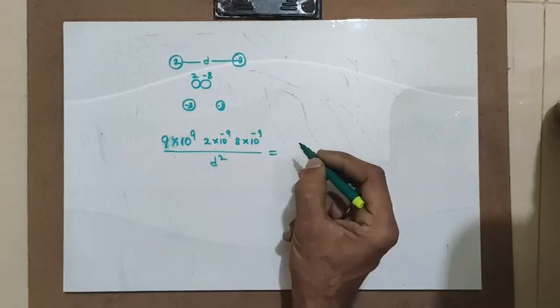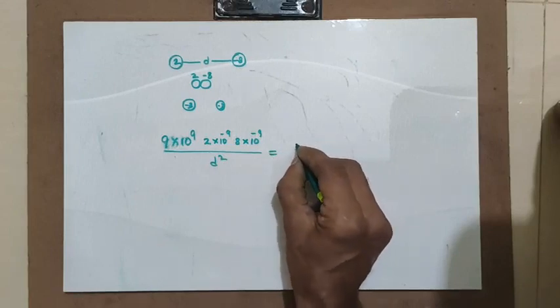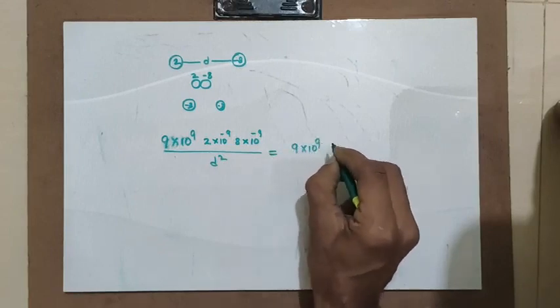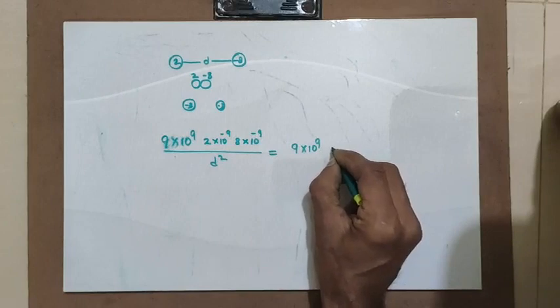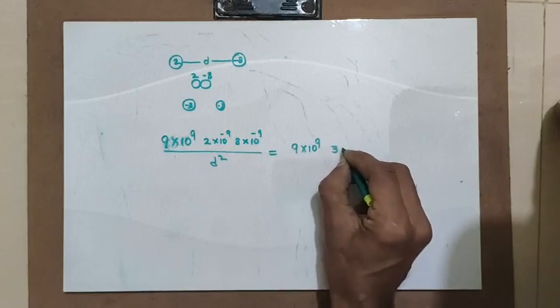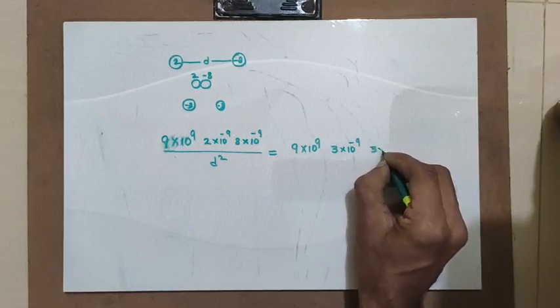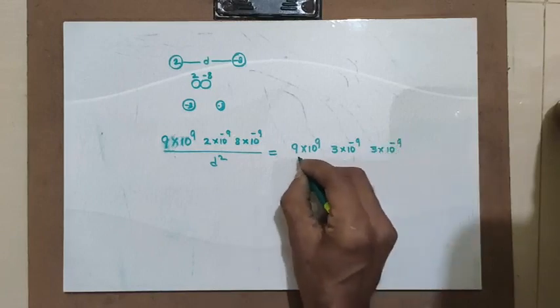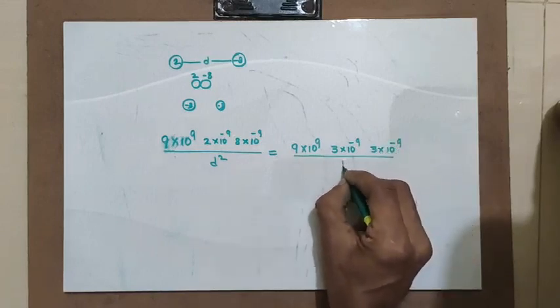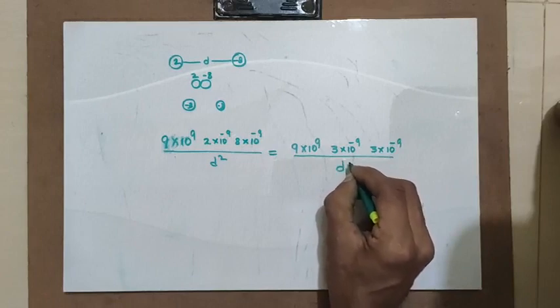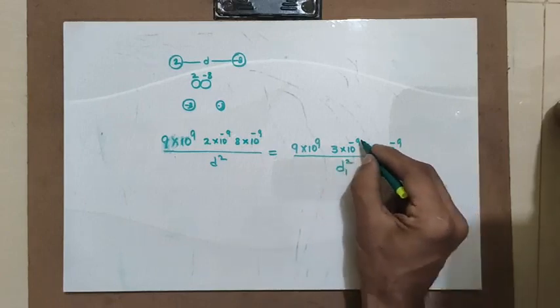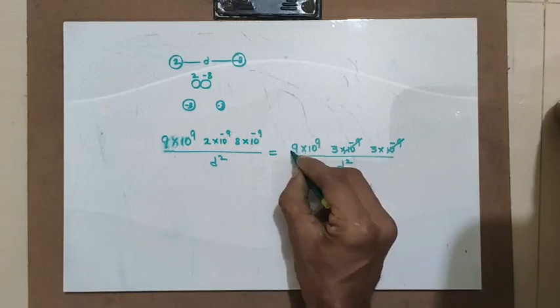It is equal to 9 into 10 raised to 9, times 3 into 10 raised to minus 9, 3 into 10 raised to minus 9, divided by the new distance, which I will take as d1 square. I am interested only in the magnitude, hence I am not bothered with the plus or minus. All these will get cancelled.